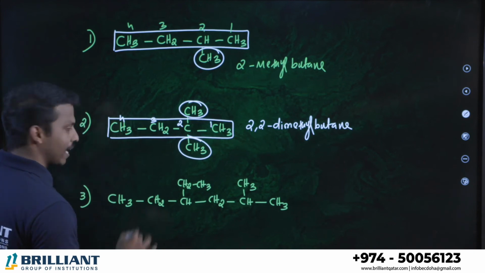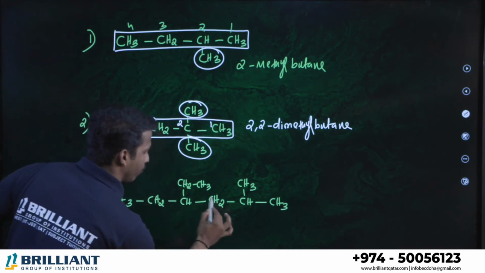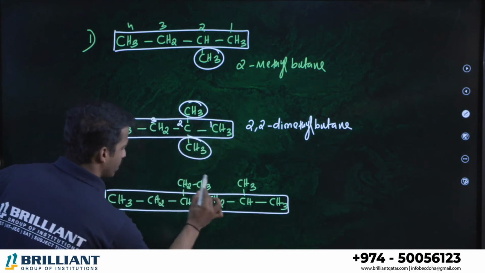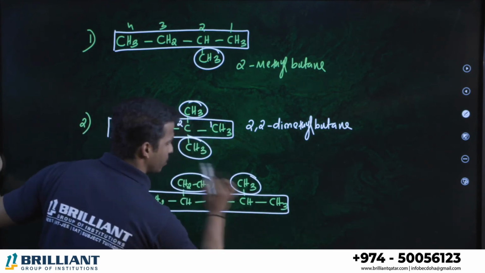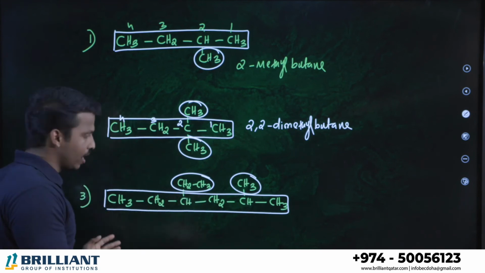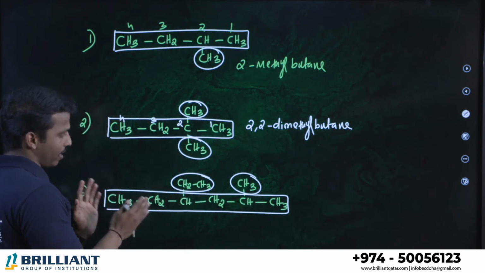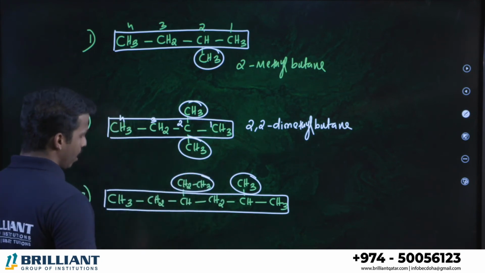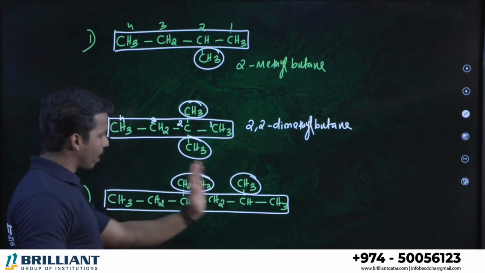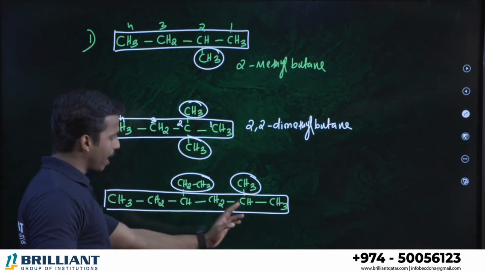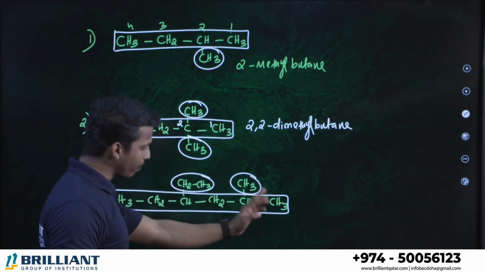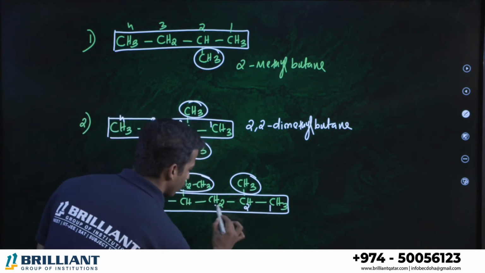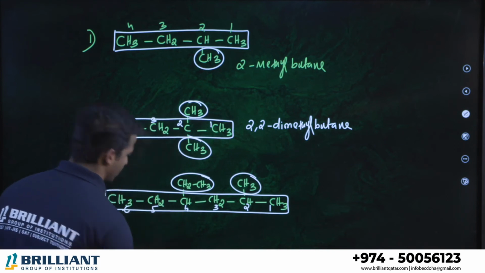What about the last one? The third one. Select the longest chain: 1, 2, 3, 4, 5, 6. This is the longest chain you have. What is this branch? Ethyl. What is this branch? Methyl. They are in different positions. So let us number the parent chain so that both of them get the least numbers. If you start numbering from left to right, they are on the third and fifth positions. If you start from right to left, they are on the second and fourth, which is the least number. So 1, 2, 3, 4, 5, 6.